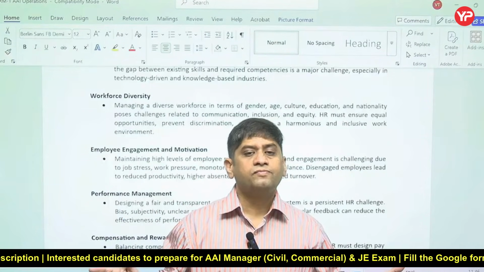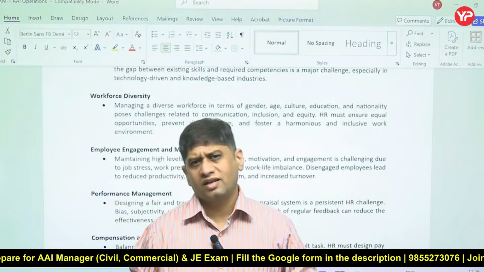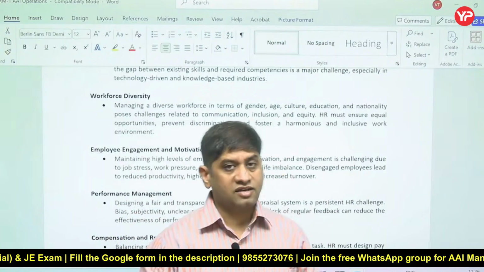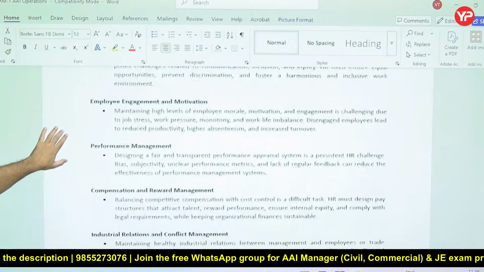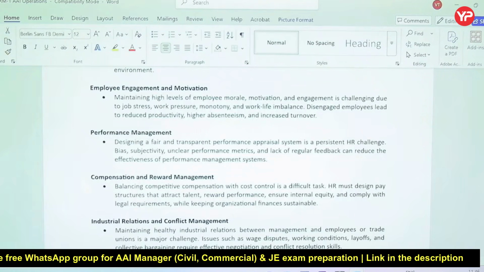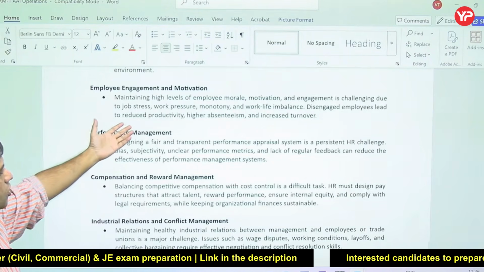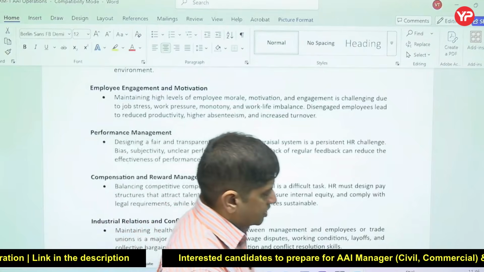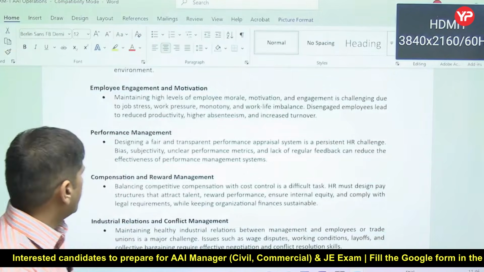If there is diversity in the organization, obviously the organization wants it, because different kinds of people will come, and that is good for the organization. But diversity brings some challenges, like how people of different cultures will get along with each other. Then employee engagement and motivation: how you will enhance the morale of the employees and keep them engaged and motivated, so that they don't face job stress, work pressure, monotony, or work-life balance trouble. How you will keep them going, that is the point.